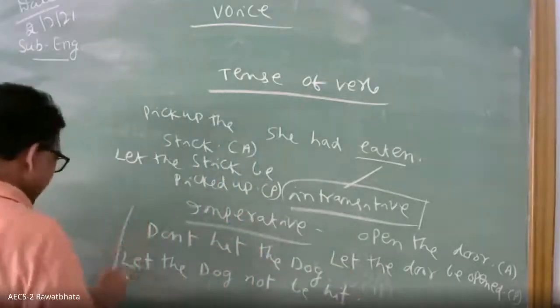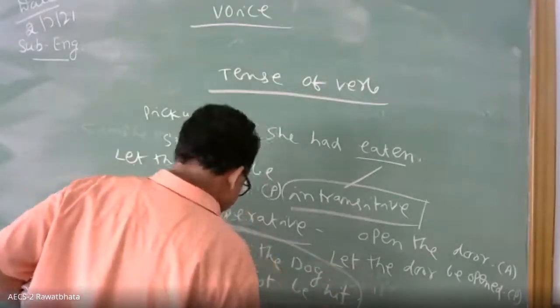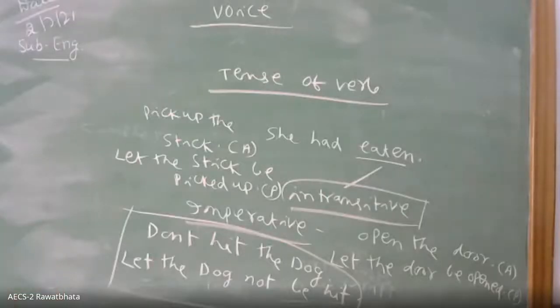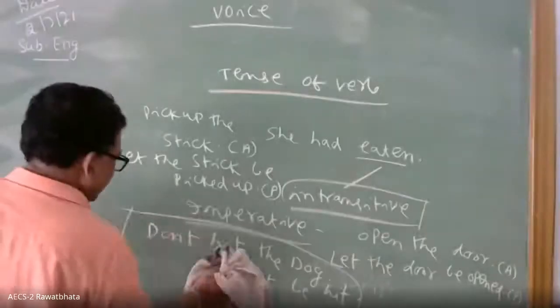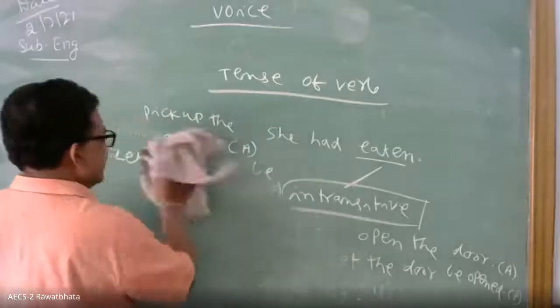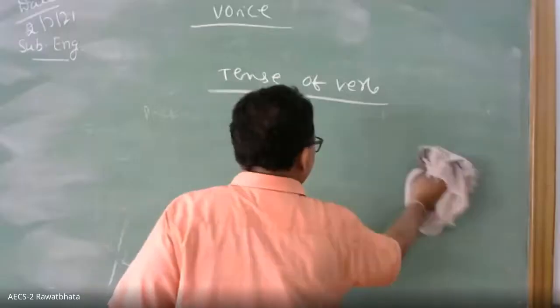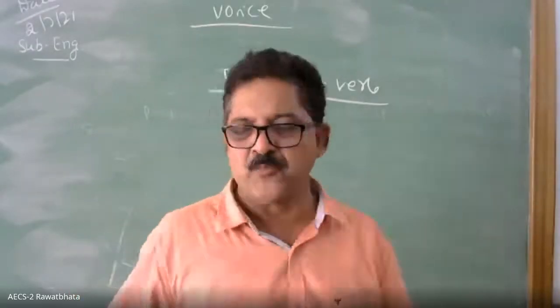Okay, this is the example. Some examples will come like this. We have to write. Then more examples next. Okay, there is another rule. I will come to that.